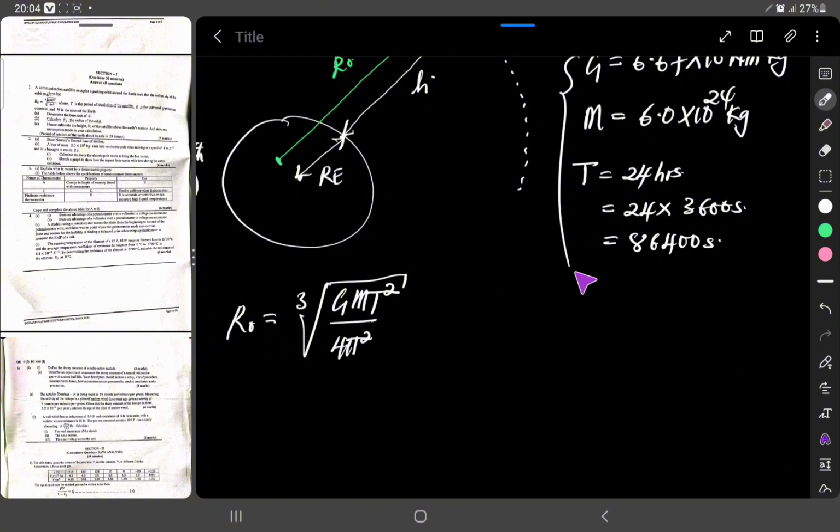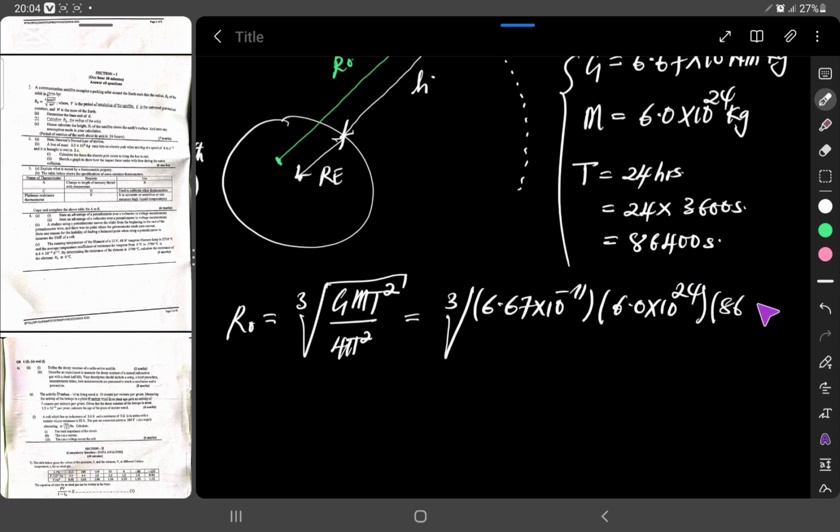Keying all of this into the formula, we have R0 equal to the cube root of 6.67 times 10 to the negative 11, ignoring the unit, times 6.0 times 10 to the power 24 times 86,400 squared, divided by 4 pi squared.